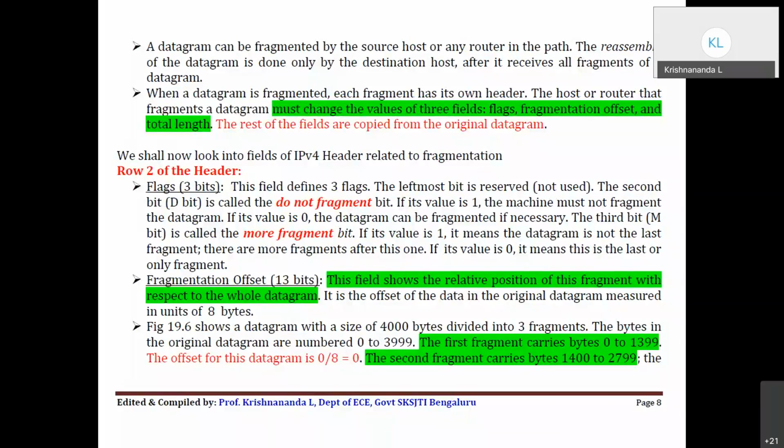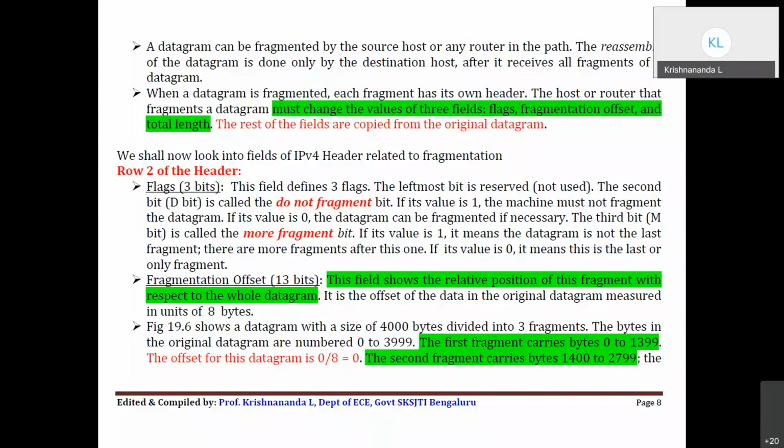So some may reach faster, some may reach later. And some may be lost because that path is corrupted, like a broken link or something like that. Another thing is this: the source has already made 3 fragments, F1, F2, F3. This router is also fragmenting the second one, F2, as 2.1 and 2.2.